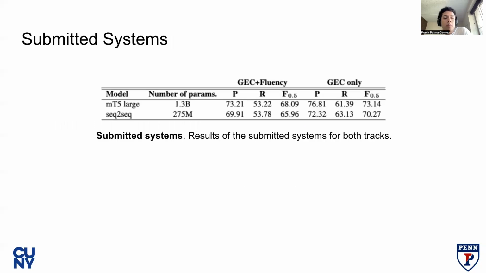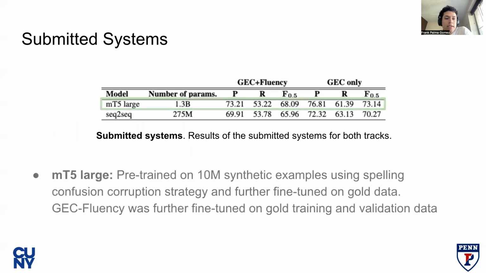Now I'll review the performance of our submitted systems. The first system is an MT5 large model pre-trained on 10 million synthetic examples using spell-based transformations to generate synthetic data. In the GEC+Fluency track, we combine gold training and validation data and score 68.09.